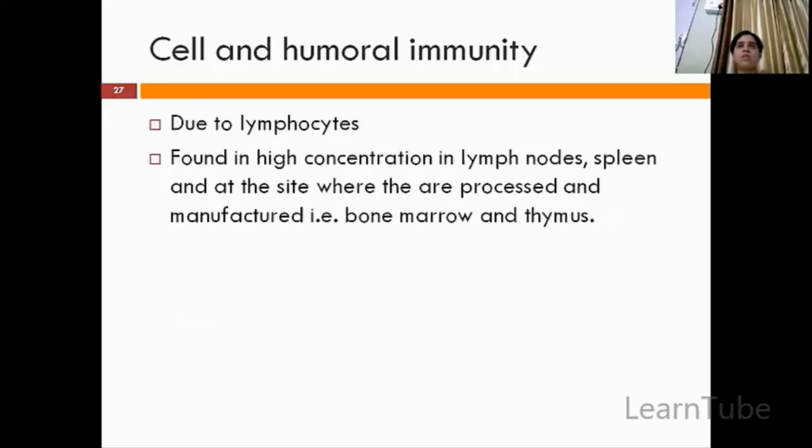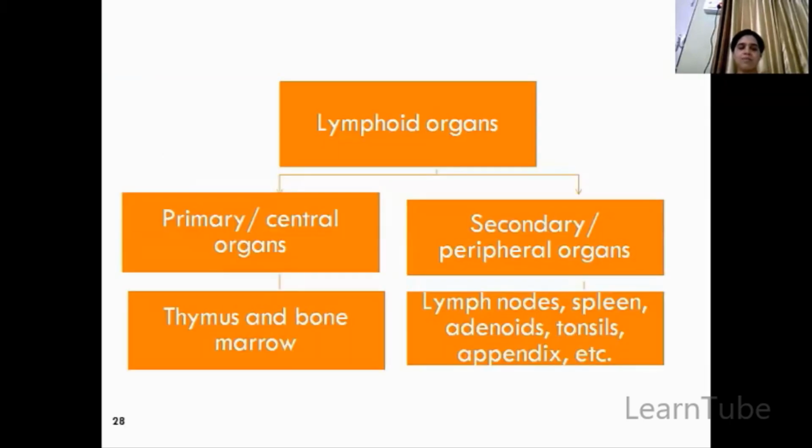Cell-mediated and humoral immunity. Now these both immunities are caused by, or are responsible because of, the lymphocytes. And where are these lymphocytes synthesized? They are actually present in lymph nodes and spleen, but they are synthesized in bone marrow and thymus.